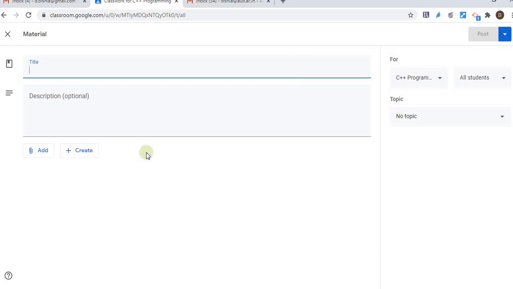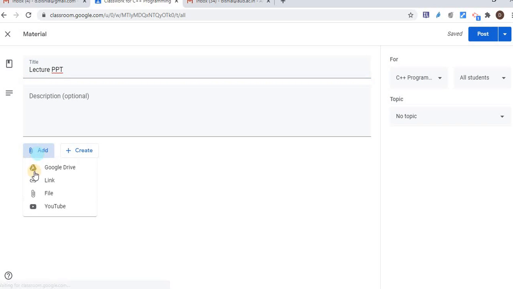Once I click on material, it's asking what I need to upload as a material. Let's say I'm going to upload a lecture PPT, via add. Where my lecture PPT is in my system, I have to select file. If it is in my Google Drive, then I have to select from Google Drive.